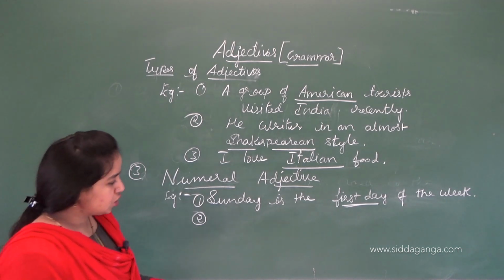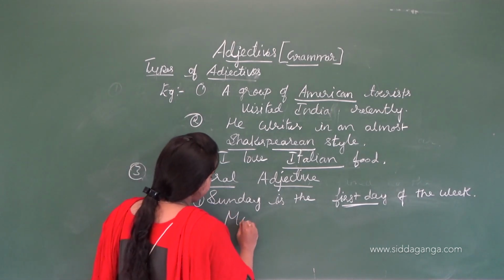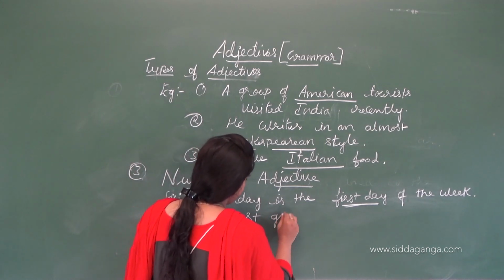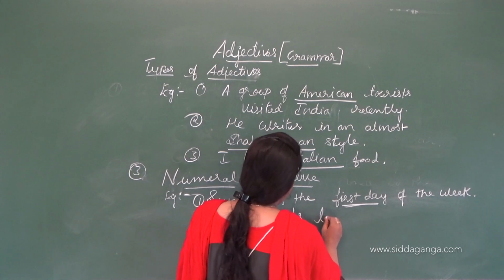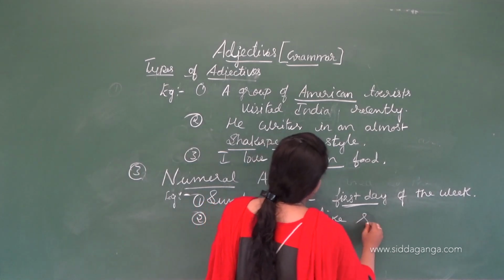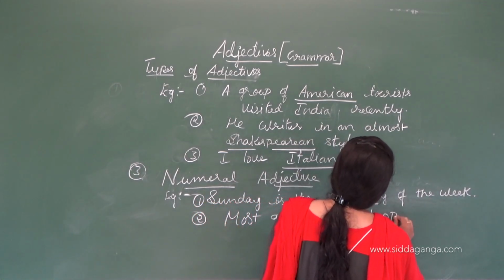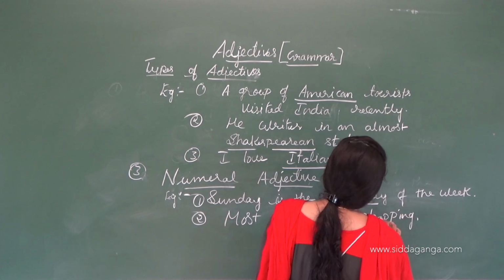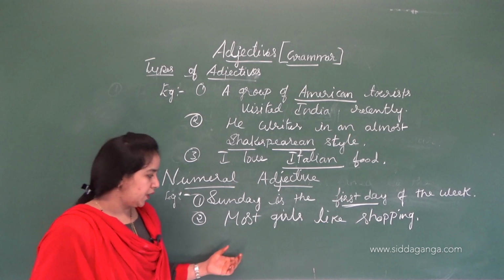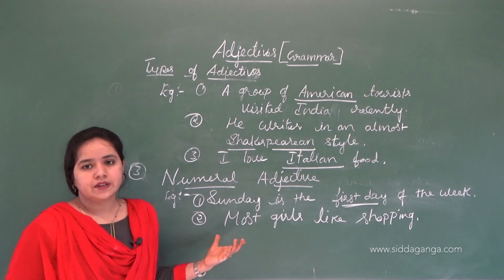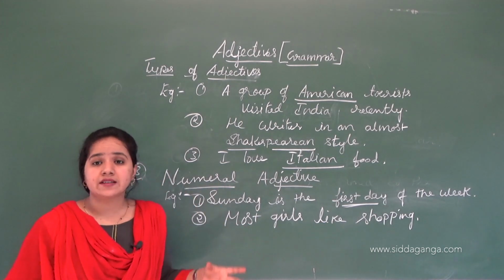Most girls like shopping. Here, most is not telling exact numbers.